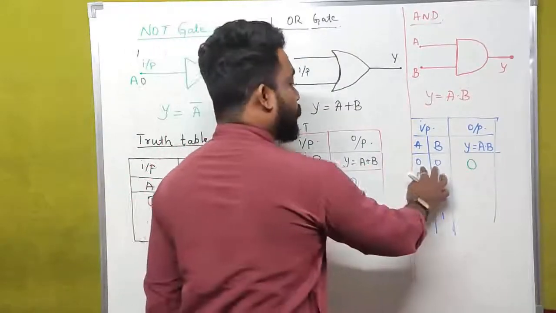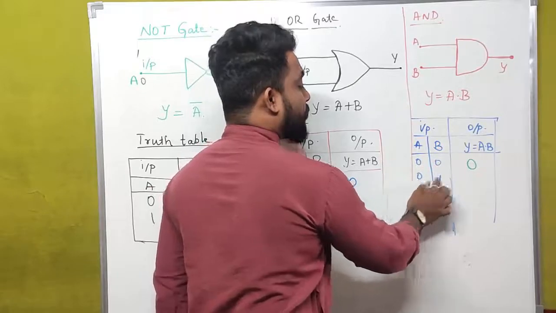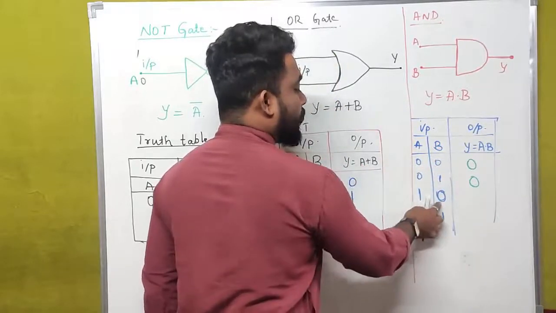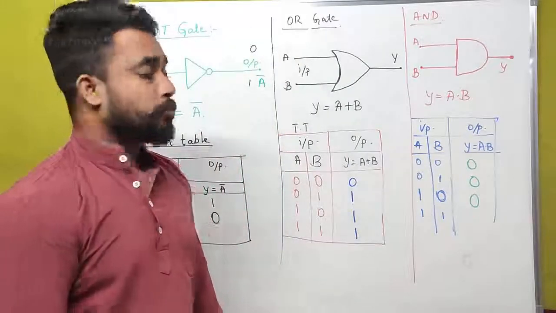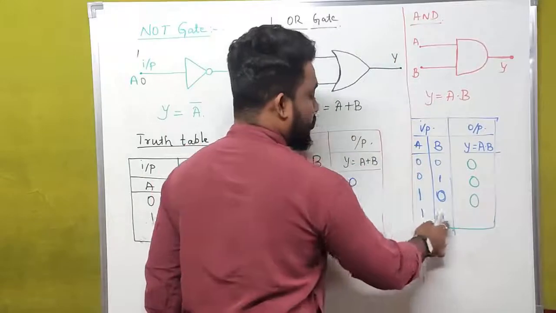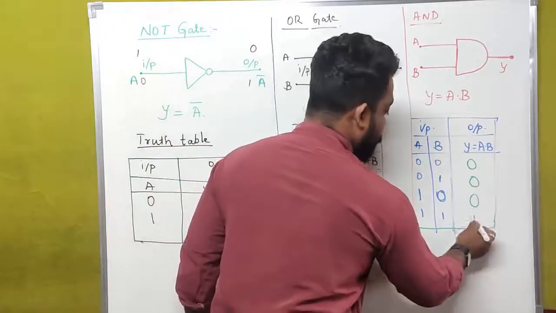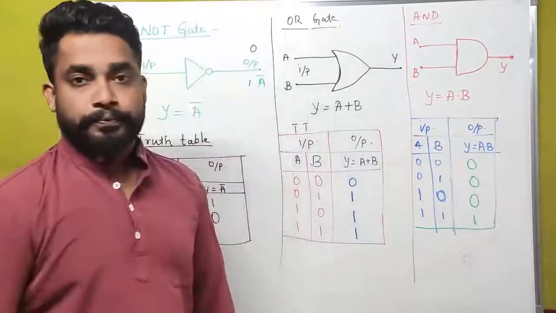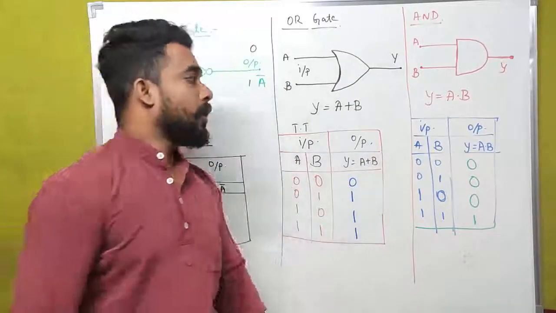Here in this case both the inputs are in low state, that is why the output is low. Here also we have low state, that is why we have low output.